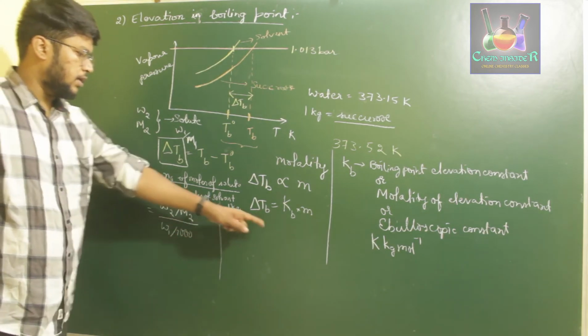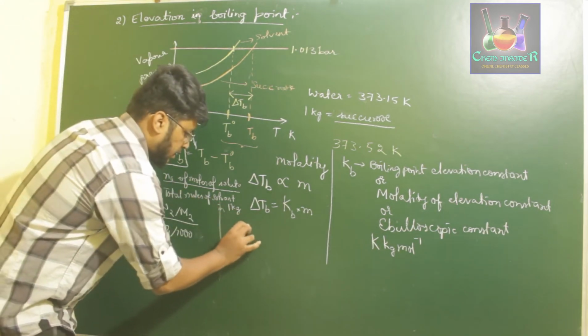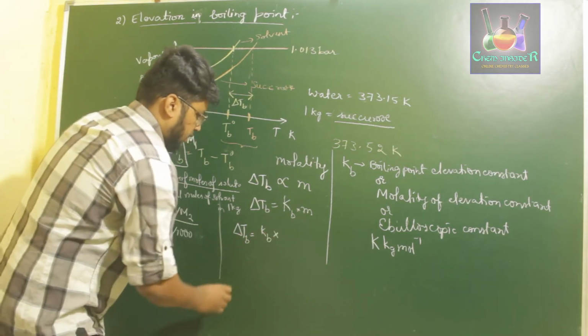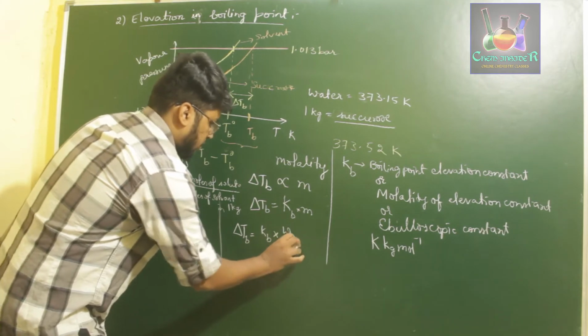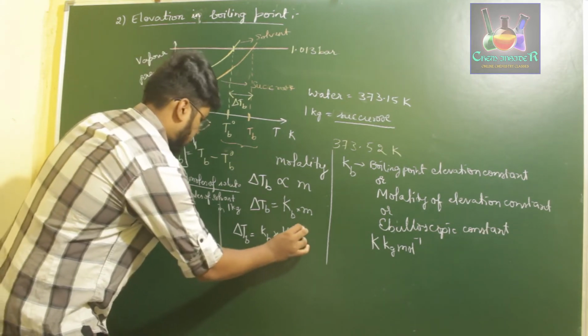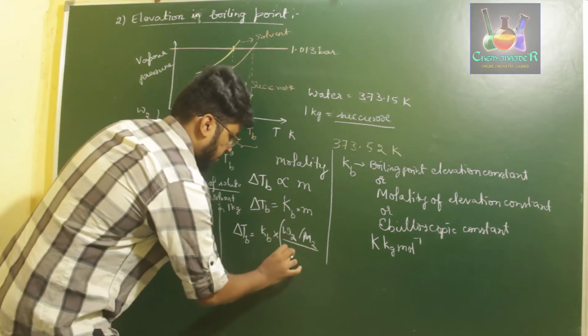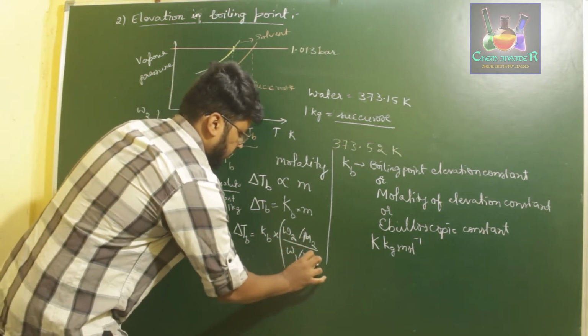Substituting the value of m here, we get delta TB is equal to Kb into W2 divided by M2 divided by W1 divided by 1000.